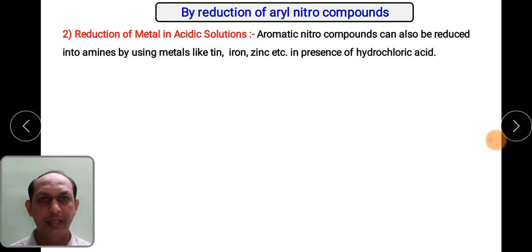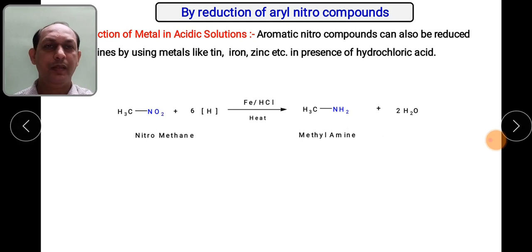Then the second method is reduction by metal in acidic solution. So this was a traditional method which was used earlier, in which metals are used. The nitro group is reduced into amines again by using metals such as tin, iron or zinc in presence of acidic condition. So basically, as we know, when this particular metal reacts with HCl, that reaction generates hydrogen gas.